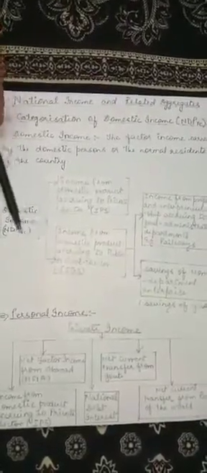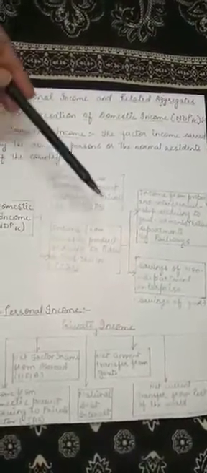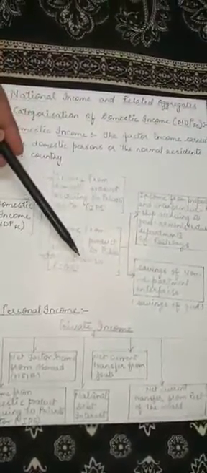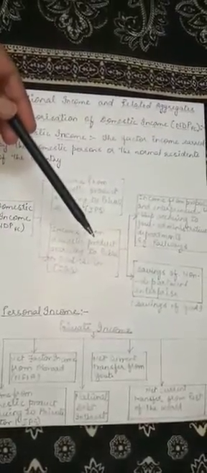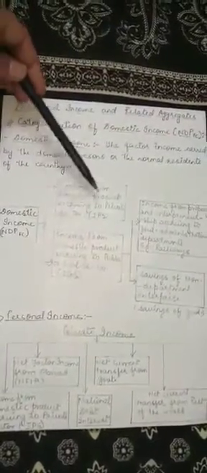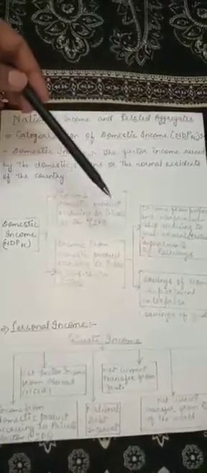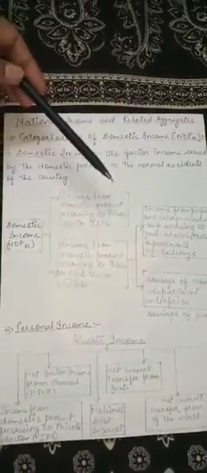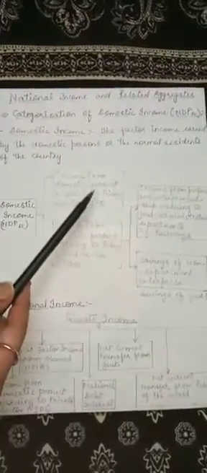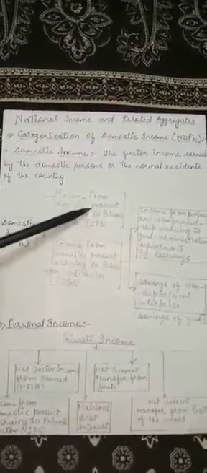Within a nation, domestic income is earned in two ways: one from the private sector and the other from the government sector. The first one is income from domestic product accruing to the private sector. In short, we may call it IPS, income from private sector. IPS means the income earned by the private sector. The total income which is earned by the private sector is included under this category.